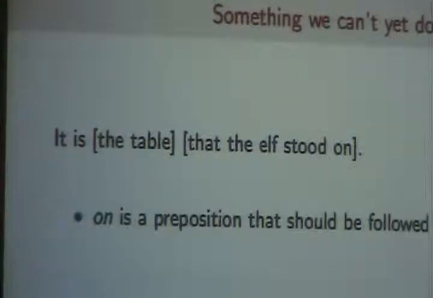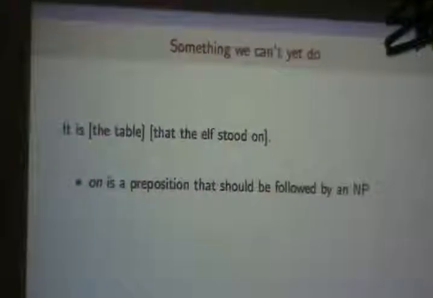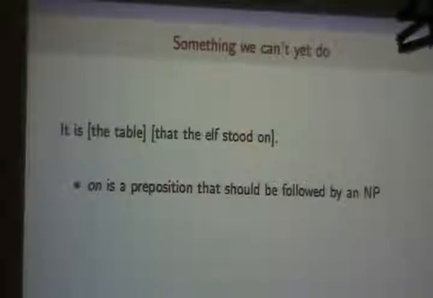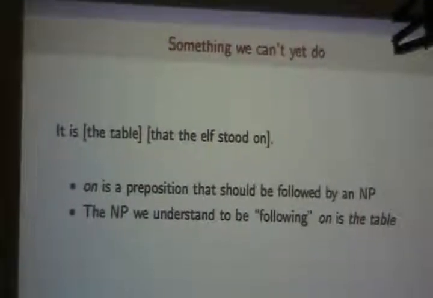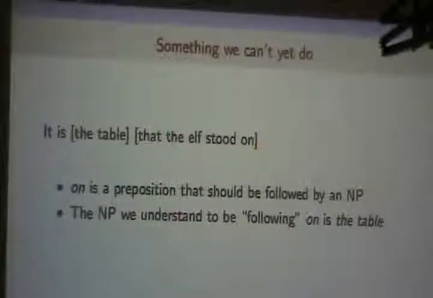In fact, this sentence right here isn't something we right now would consider possible, because it has the verb stood followed by a preposition, but this preposition doesn't have following it a noun phrase. Right? On the other hand, we do understand that this, which is a noun phrase, is what should be here.